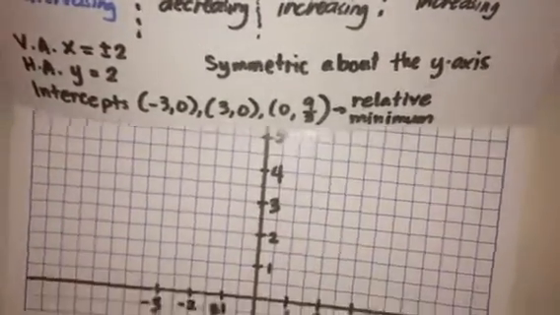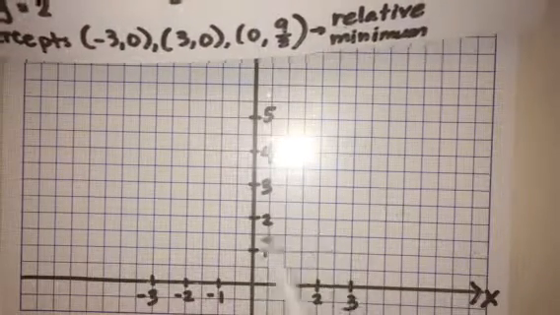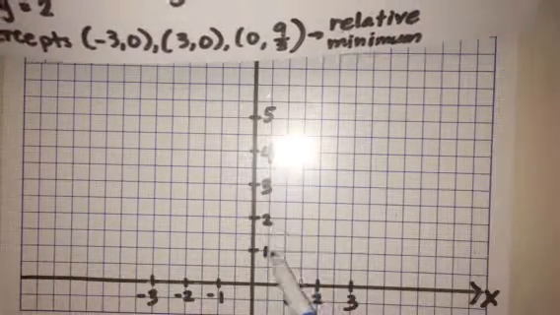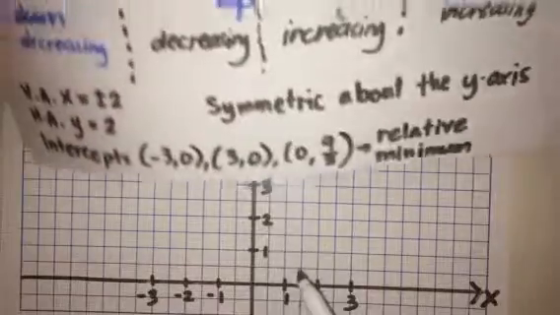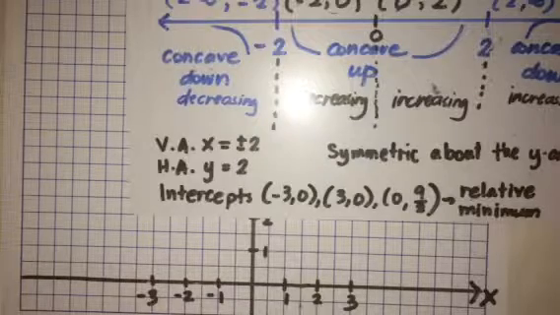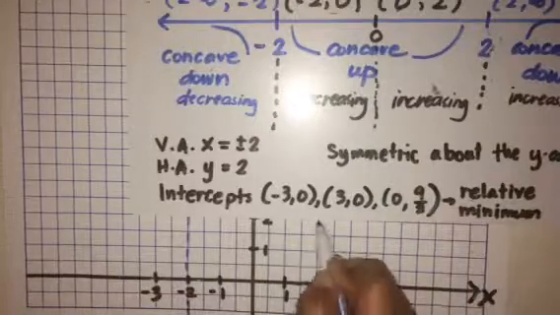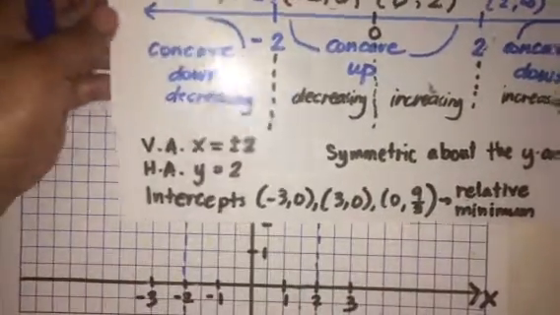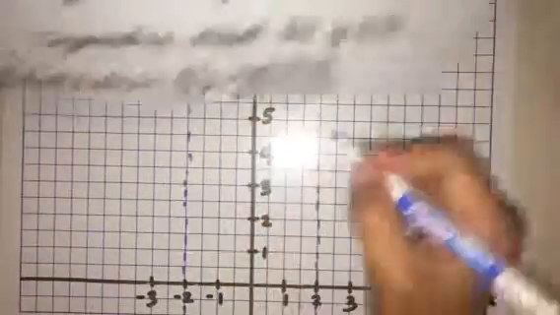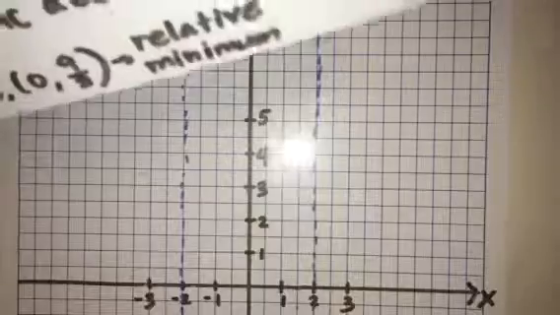So I have here a quick graph. Notice that I have already labeled my x-axis and my y-axis with the important points that I will be using. So first off, I will be drawing the vertical asymptotes. They will be at positive and -2. So draw a broken line along positive and -2. So these broken lines will be sort of our guidelines.